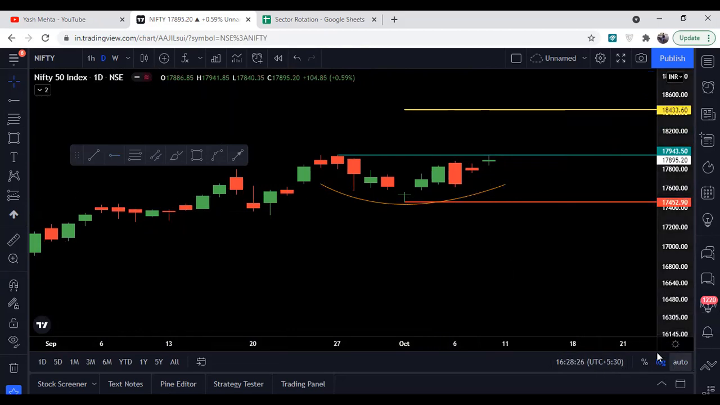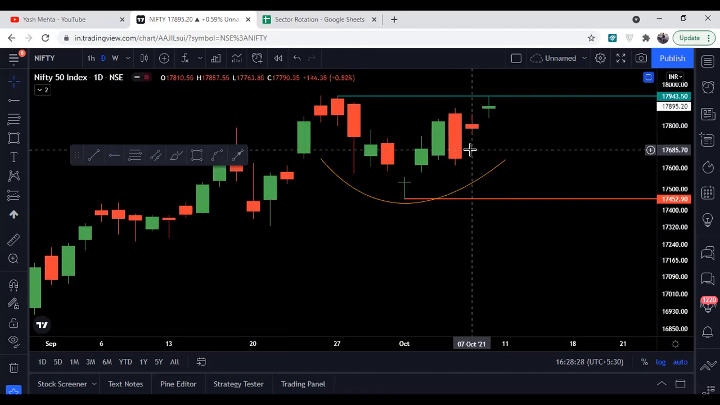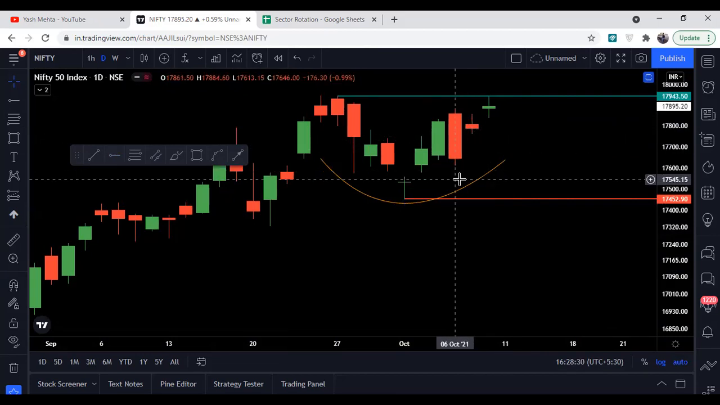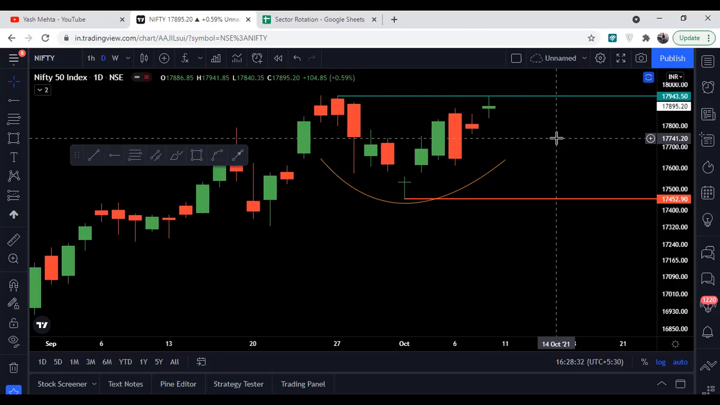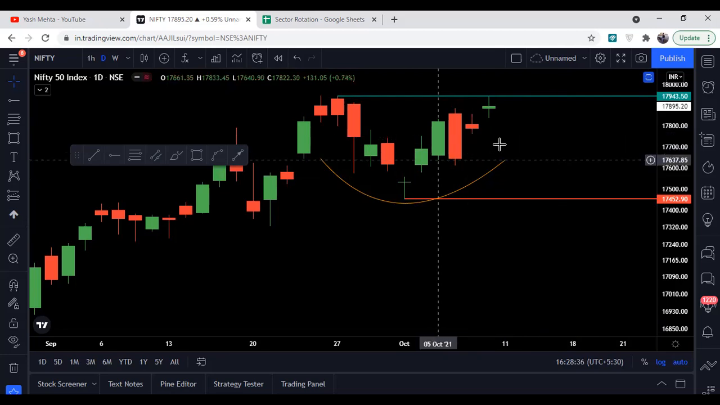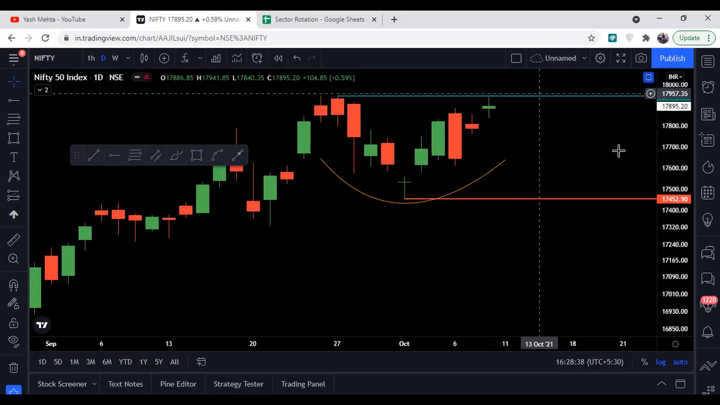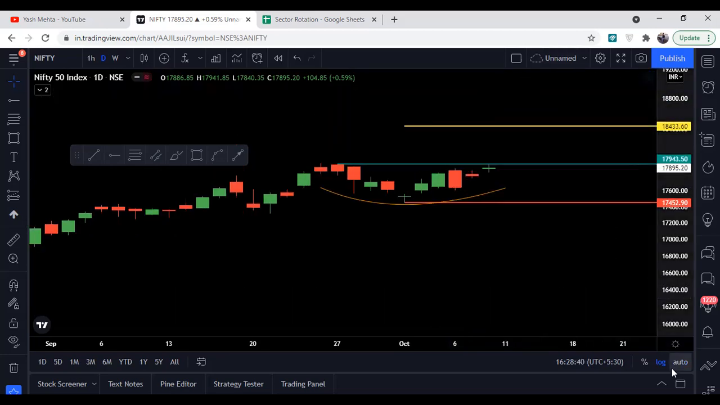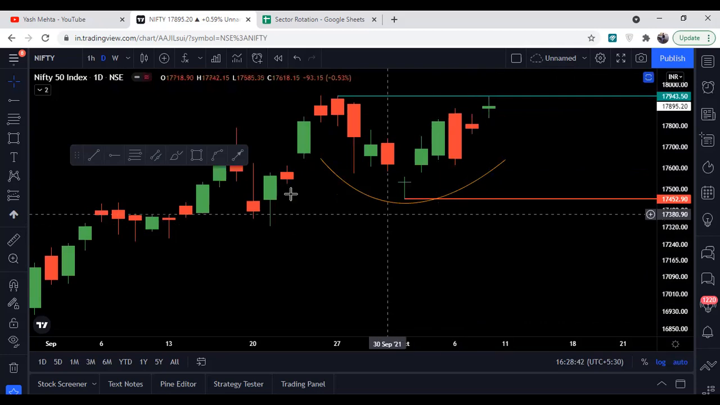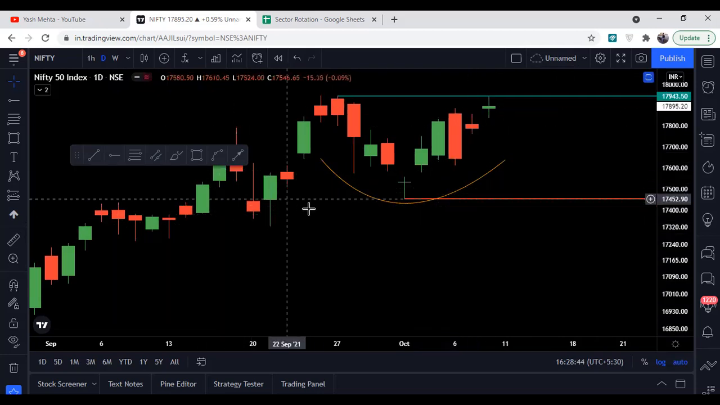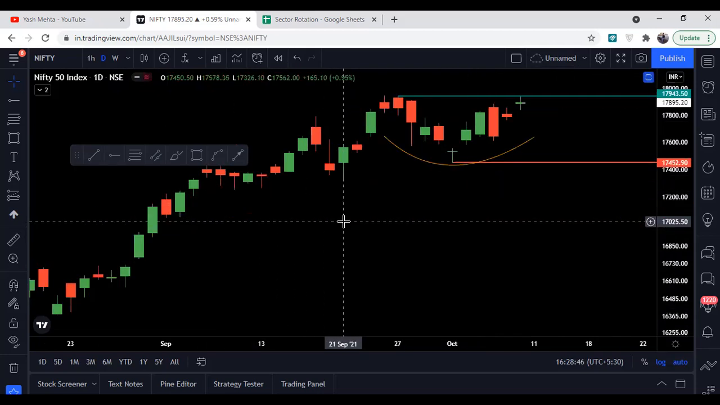And our stop loss would be around 17,600. So the current resistance for Nifty is 17,943, and if it gives a breakout and closes above this level, then we might see 18,433 levels as well in the short term. And here it has also formed a rounded bottom pattern. So this is about Nifty.